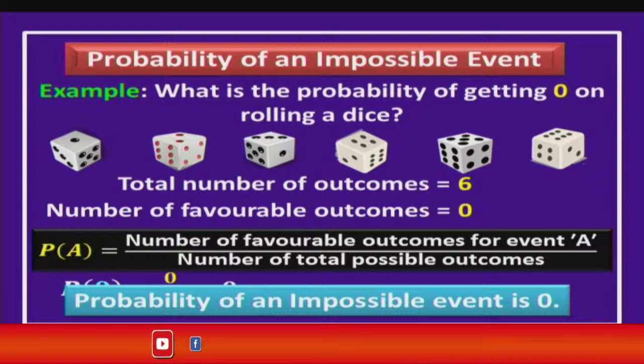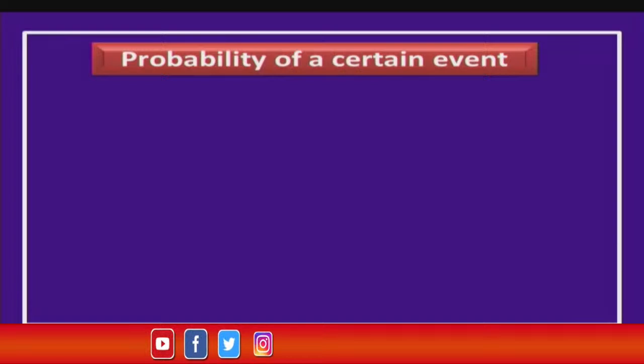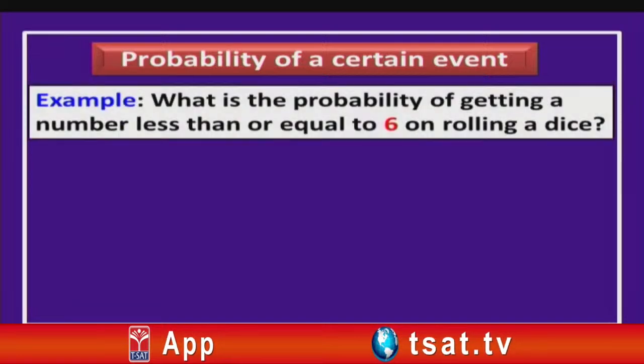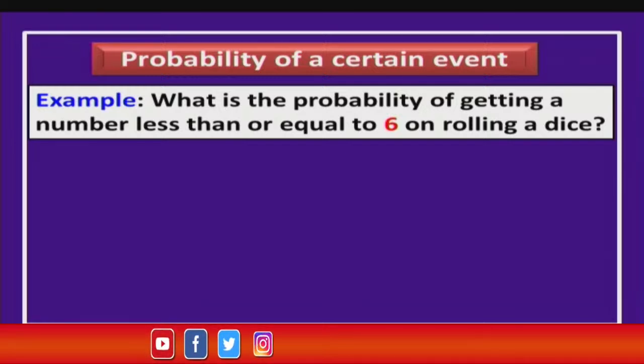So, let us move on to another important concept, children, that is the probability of a certain event. Again, here you can see the words certain event, which means it is going to happen compulsorily. I can say it is a sure event, right, children. Let us take an example. What is the probability of getting a number less than or equal to 6 on rolling a dice?